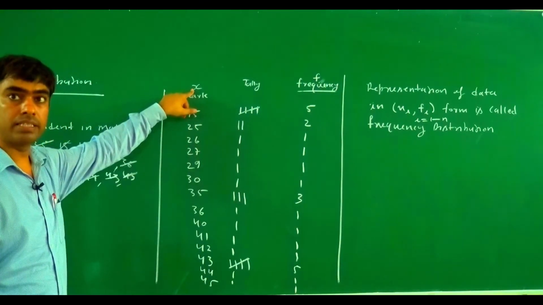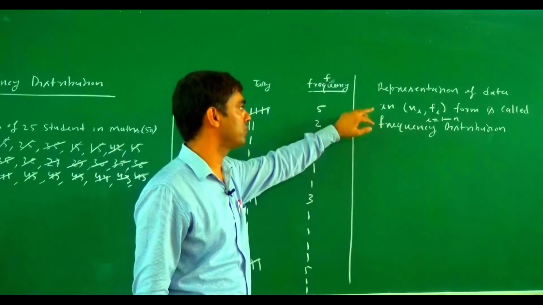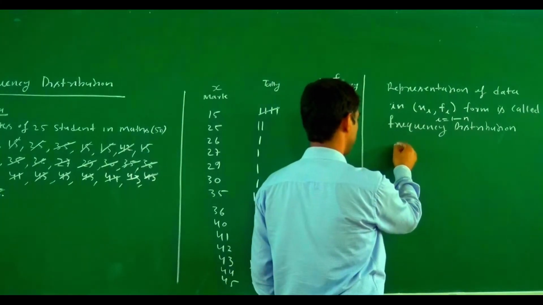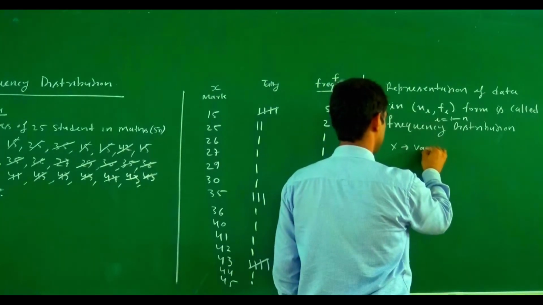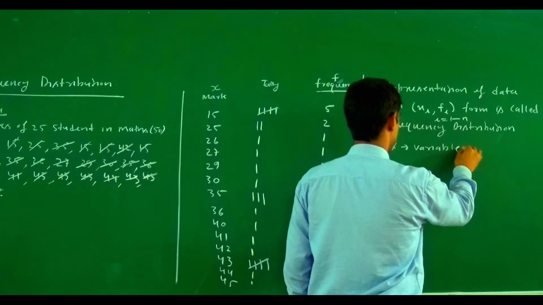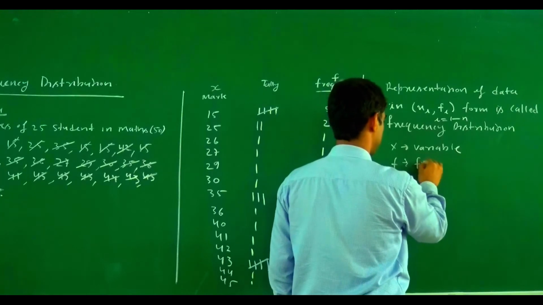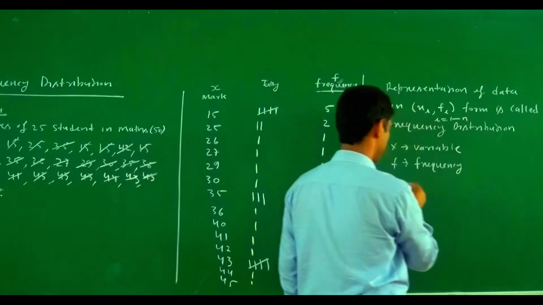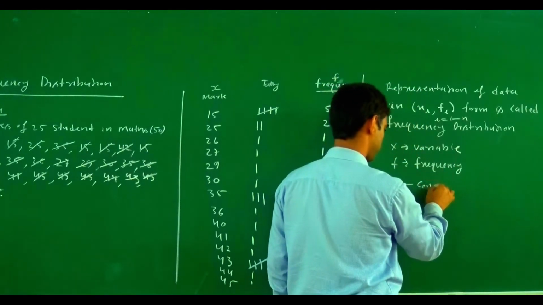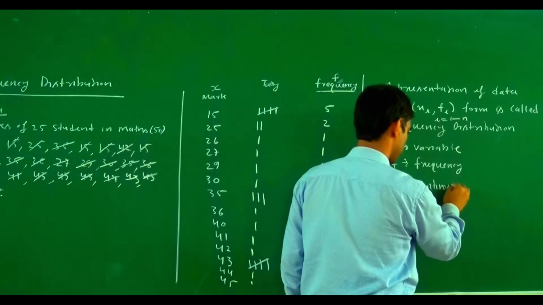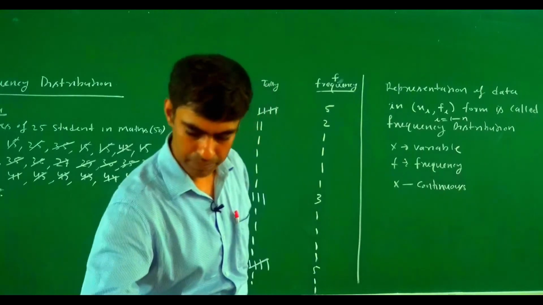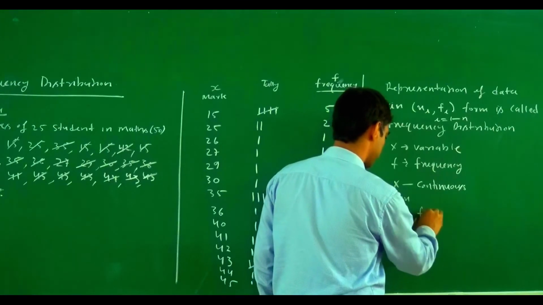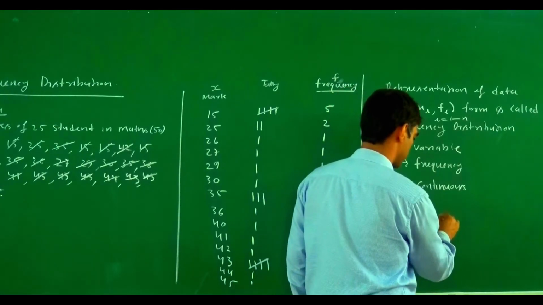If this variable x is continuous, then xi fi is called a continuous frequency distribution.